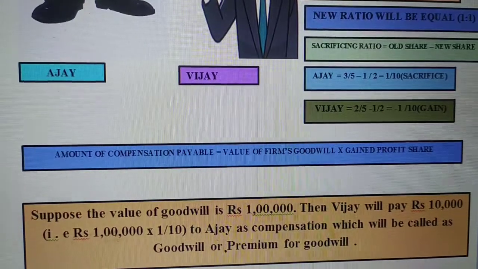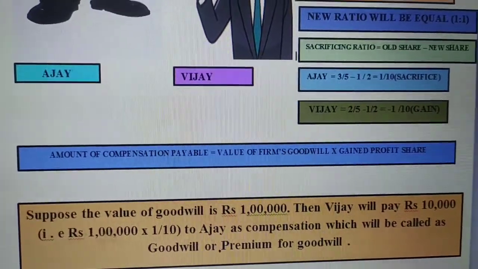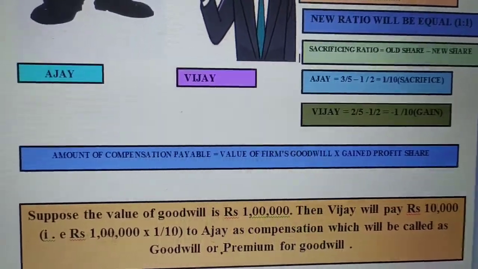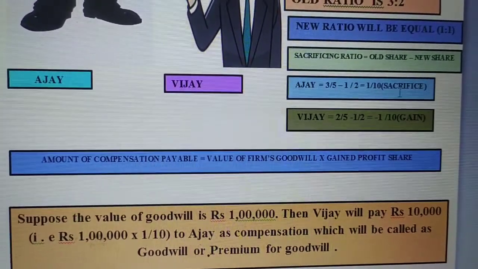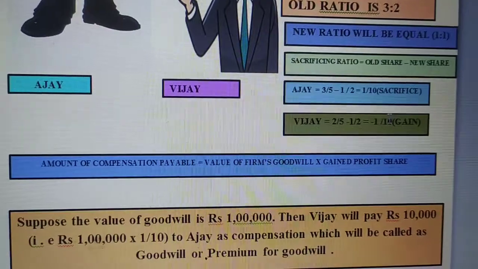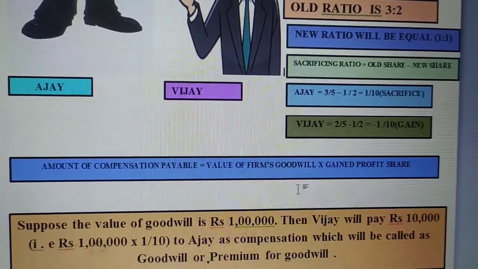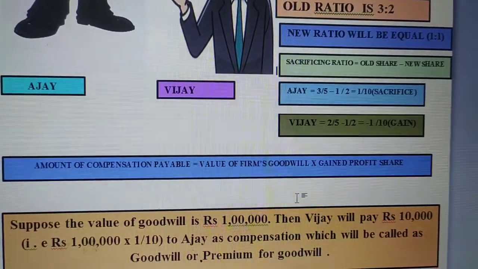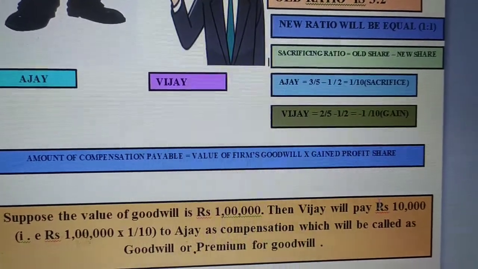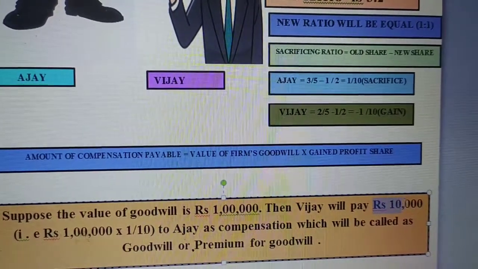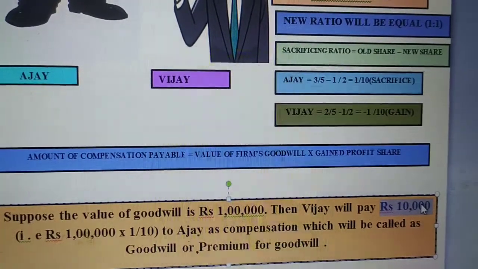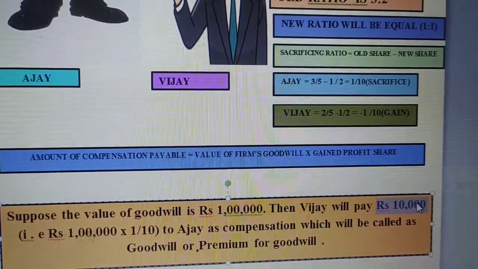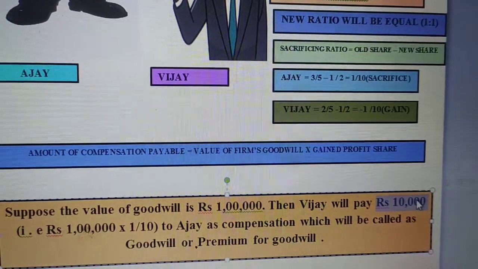How did we get this 10,000 as compensation? You can see we have goodwill of 1 lakh, and the ratio which we are getting is 1/10. That is the gain part. So 1 lakh multiplied by 1/10, you will get 10,000. So this is the compensation, or you can say goodwill. The other name is premium for goodwill, which is to be paid to the sacrificing partner by the gaining partner.